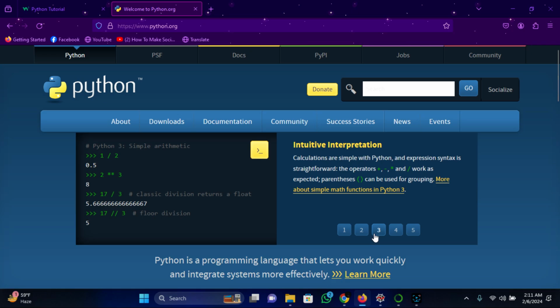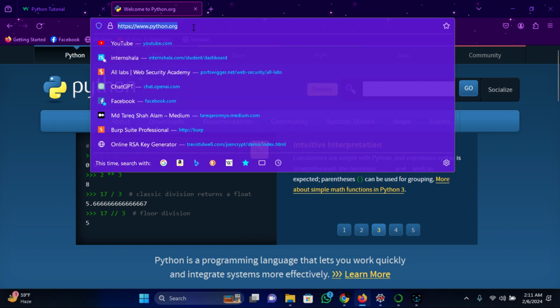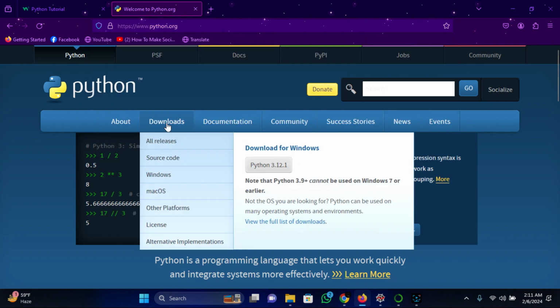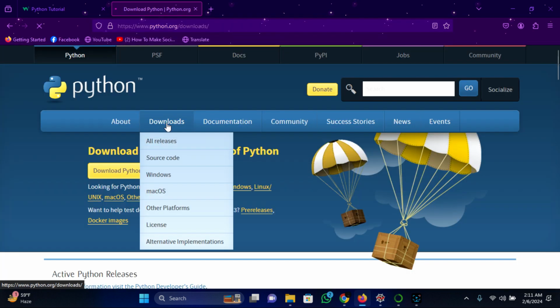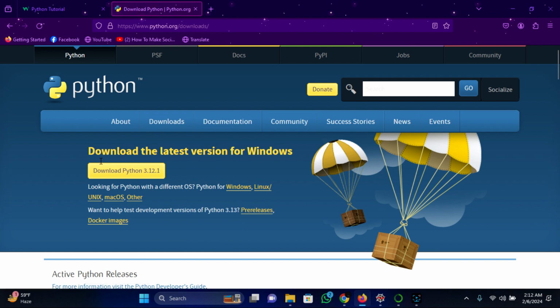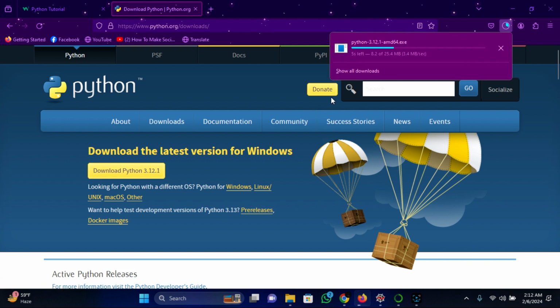Well, now I will show you how to install Python. Actually, if you want to use Python in your system, then you need to install Python first. To install Python, go to python.org and then click on the download link. When you click on the download link, you will get the download Python option with the version.